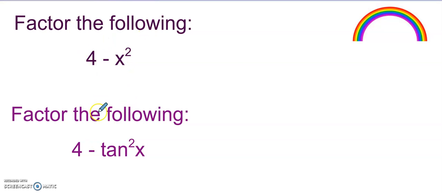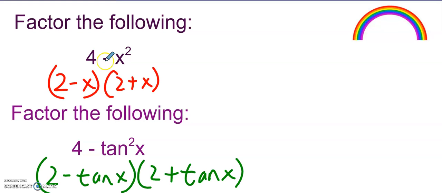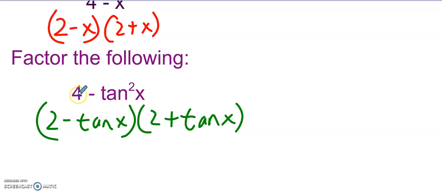Okay, so I want you to try to do both of these. Factor 4 minus x squared, and factor 4 minus tangent squared of x. Pause the video, unpause when you're ready to discuss. All right, so hopefully we recognize 4 minus x squared is the difference of squares, so that becomes 2 minus x times 2 plus x. If you have the order of these switched, that is okay. Remember, it can be 2 plus x times 2 minus x as well. Does not matter.